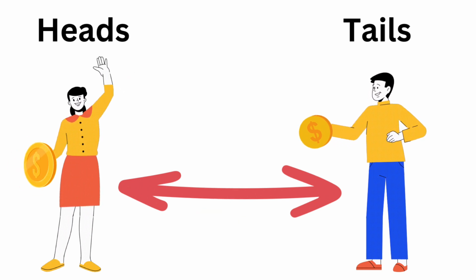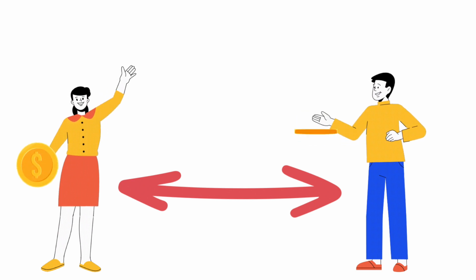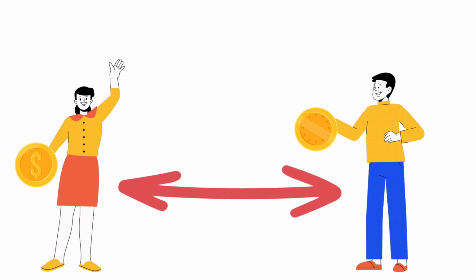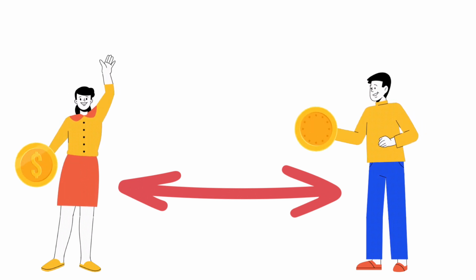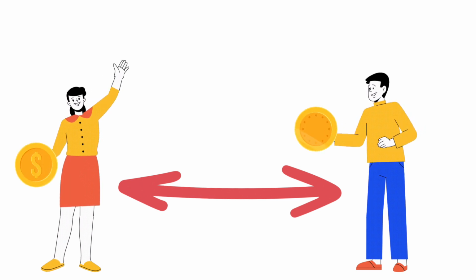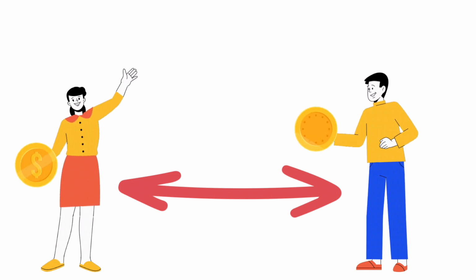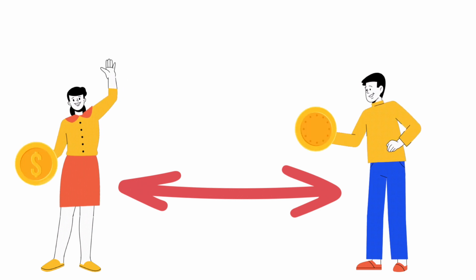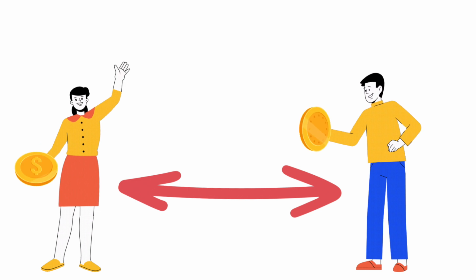This means that their coins are connected in such a way that they can exist in multiple states simultaneously. This is called superposition. For example, if Alice's coin is in a state of superposition, it could be both heads and tails at the same time. Similarly, if Bob's coin is in a state of superposition, it could also be both heads and tails at the same time. In this case, Alice and Bob are unable to make independent decisions about their coins, because their choices are influenced by the state of the other coin. For example, if Alice decides to keep her heads coin, Bob's coin will automatically become tails, and vice versa.